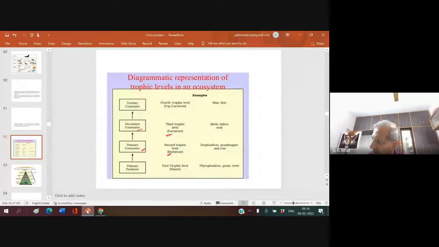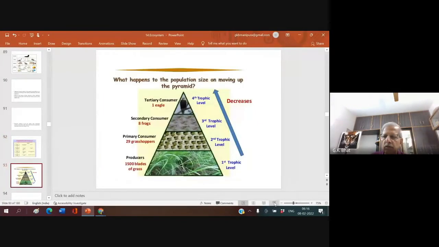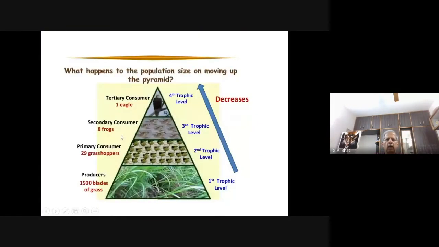Now coming back here to this. Are you seeing the board? Yes, sir. Now, this is the other diagram pertaining to the first trophic level, second trophic level, third trophic level, fourth trophic level. Look here, first trophic level, always producer. Second trophic level, always primary consumer. Third trophic level, always secondary consumer. Secondary consumers are primary carnivores, and tertiary consumers are secondary carnivores. Fourth trophic level, you can put any example you want.